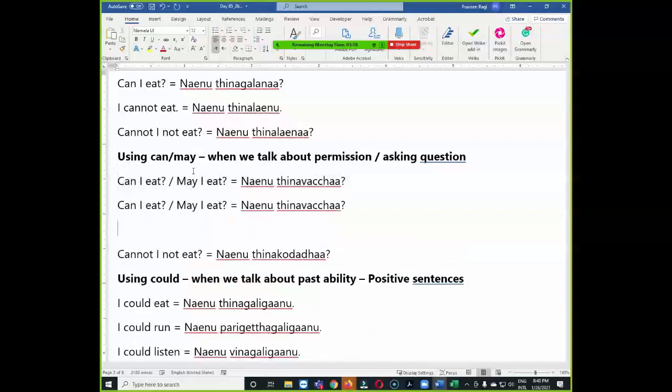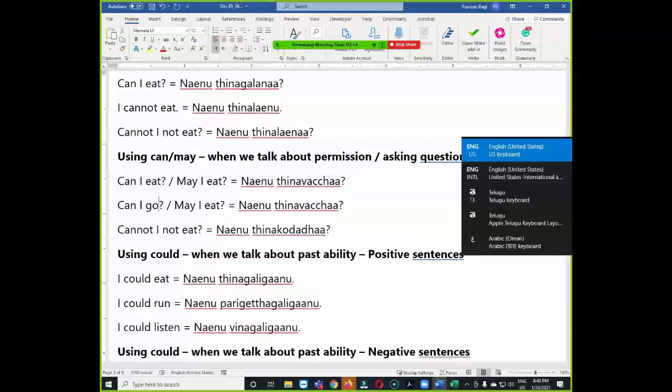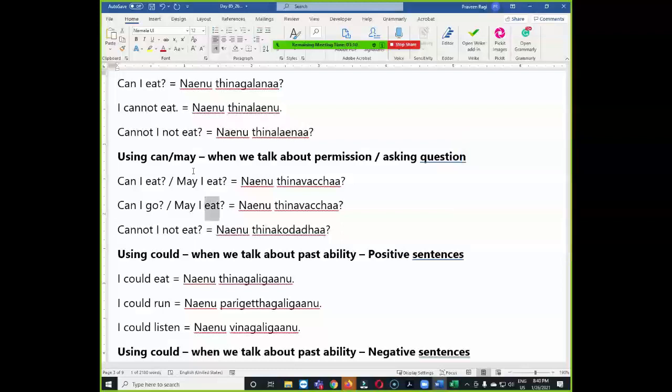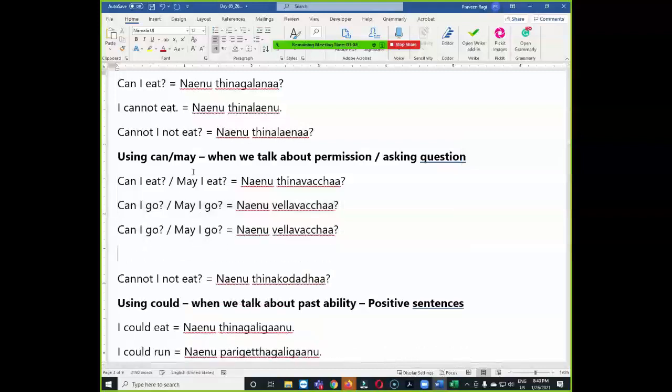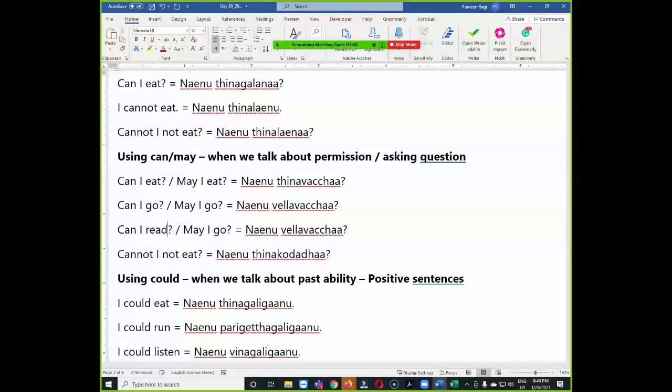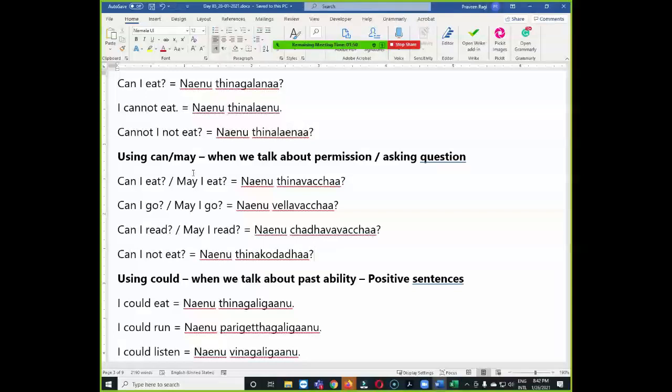Can I go or may I go, నేను వెళ్ళవచ్చా. Similarly, can I read this, or may I read, నేను చదవవచ్చా. It could be more in a written sense. In spoken Telugu we don't use it like this. నేను తినకూడదా, it is okay, but it is not commonly used.